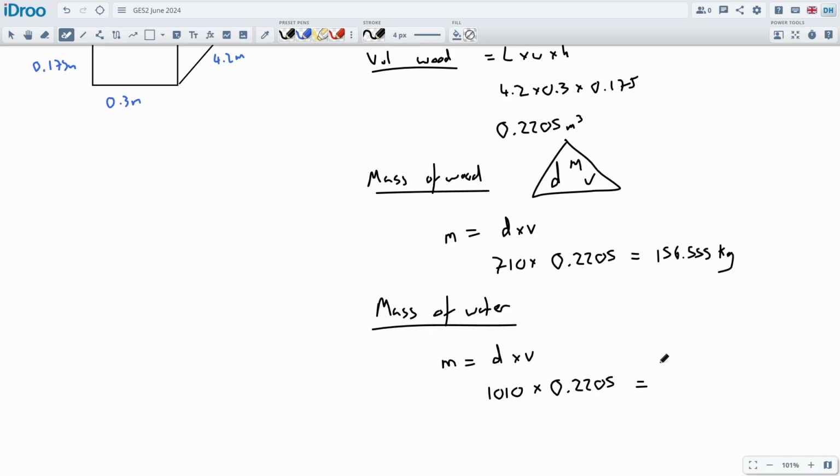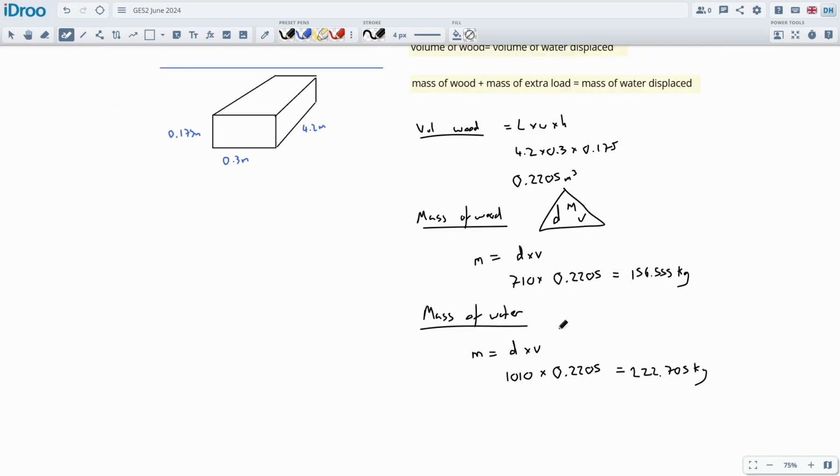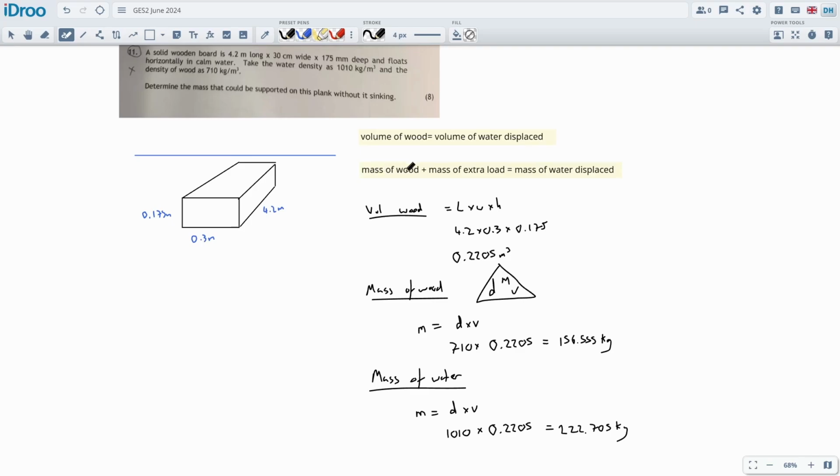And this is a classic question. We have definitely done it before, so all these numbers feel pretty familiar. Right, so 222 is the total mass of the water. Now the difference between these two is the extra load that can be supported. That's actually what we set up here, the mass of the wood plus the extra load. I'm going to rearrange this equation a little bit.